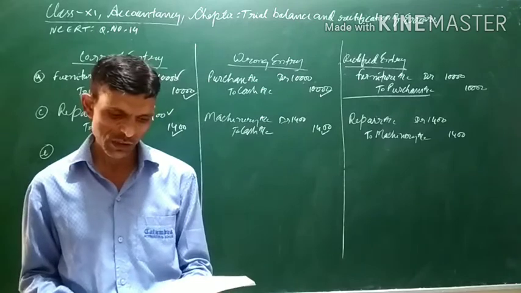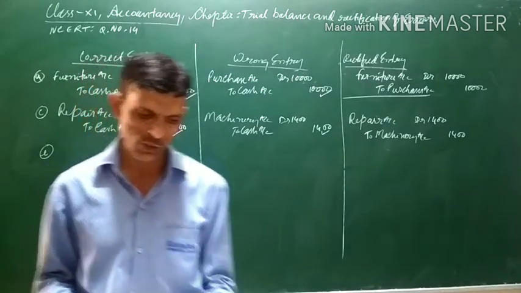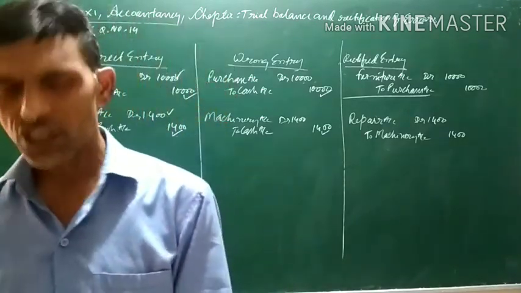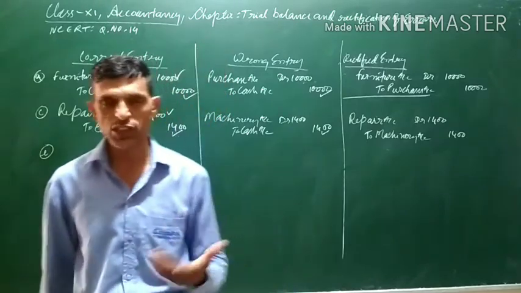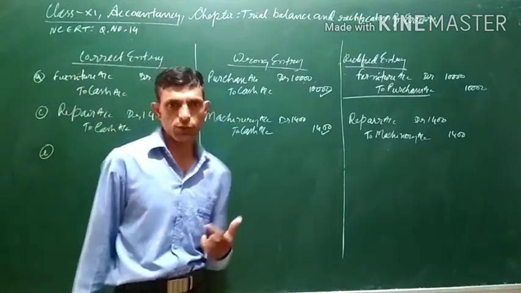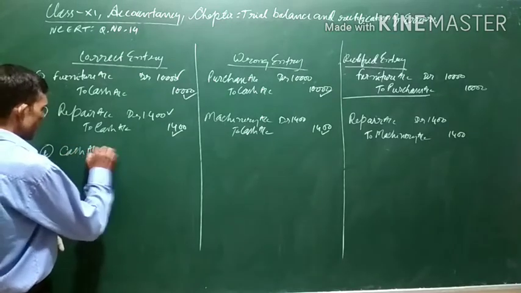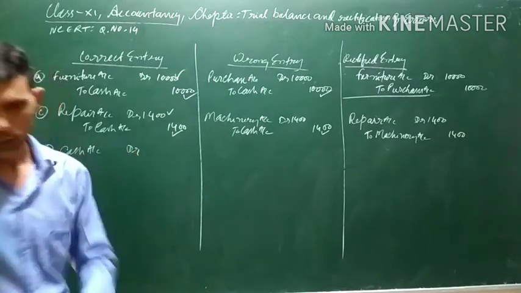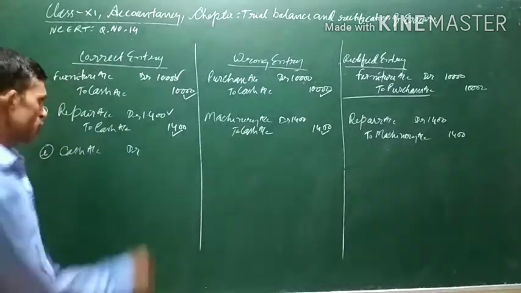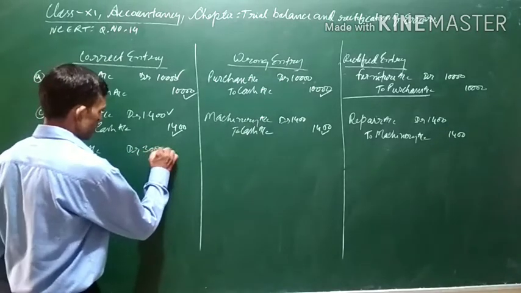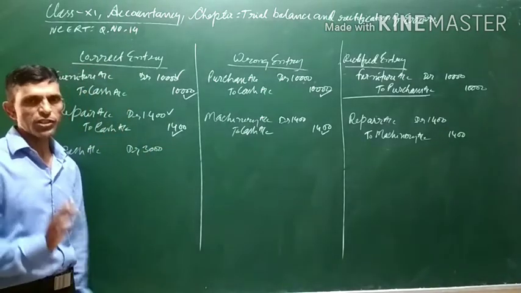Sale of old machine at book value 3000 was credited to sales account. When the machine is being sold, cash will be coming to the business, so cash account will be debited, 3000, the book value for which the machine is being sold. Now machine is an asset.